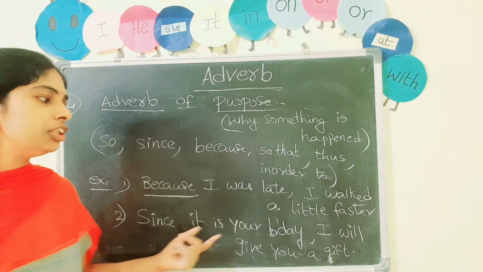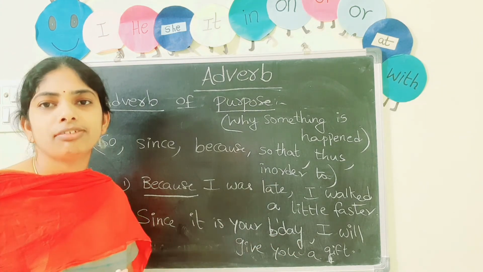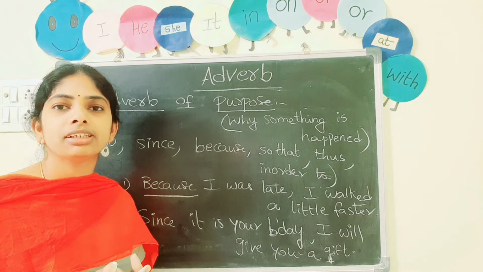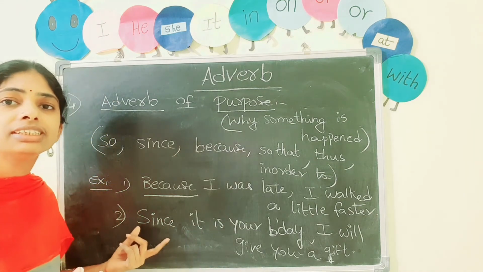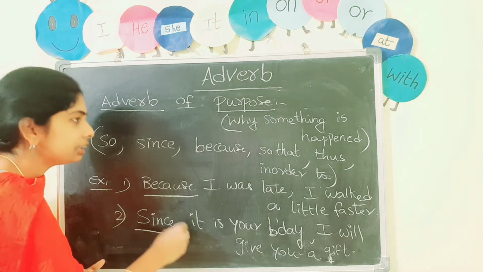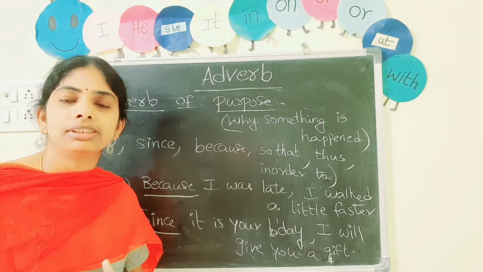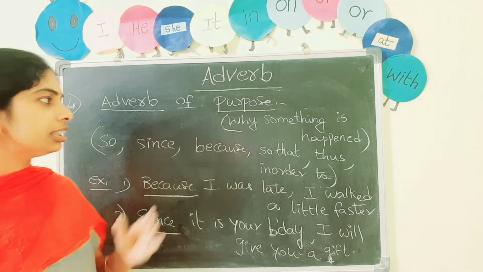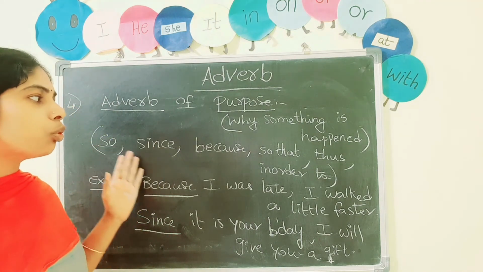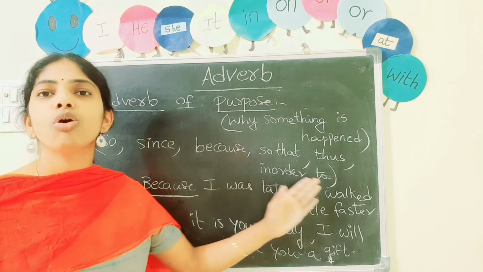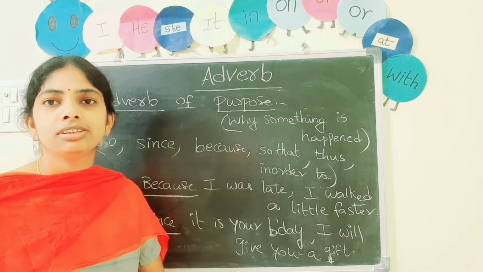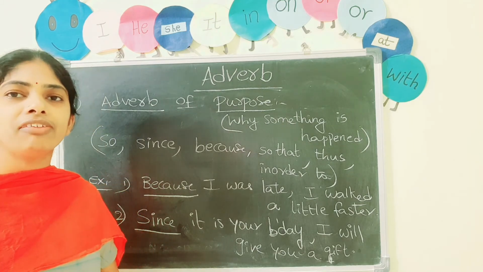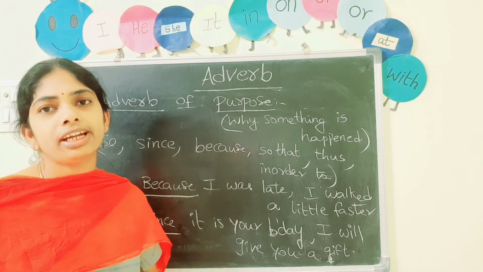Since it is your birthday, I will give you a gift. Why are you giving a gift? Because it's your birthday. What word are we using here? Since. Since is an adverb of purpose. We can frame so many sentences by using these adverbs of purpose. Since, so, because, so that, in order to, thus. Okay. So hope you are very clear, and I have explained all the types of adverbs.